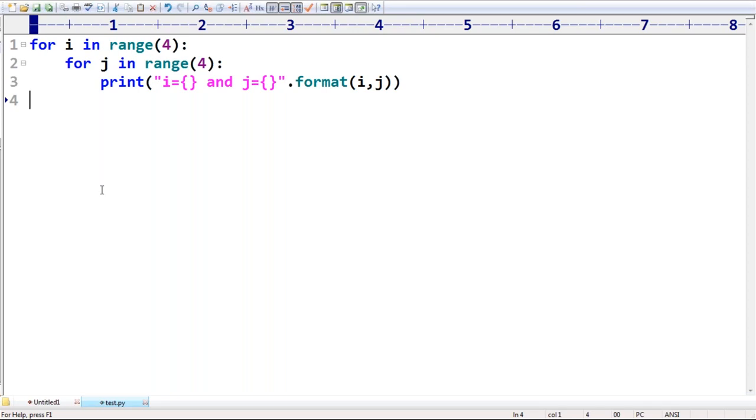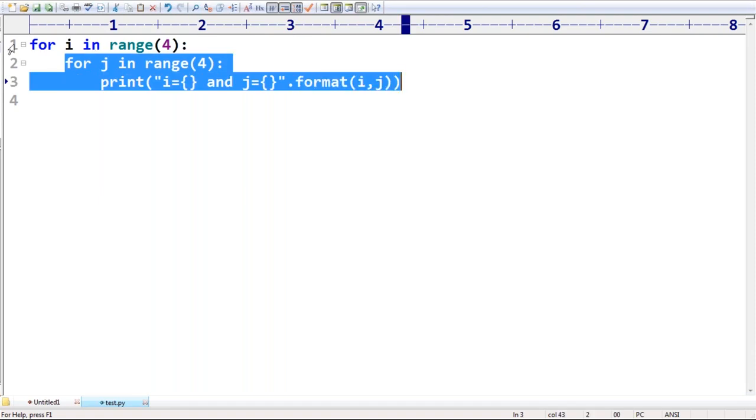Because I'm taking another for loop inside a for loop, which is nothing but the nested loops concept. Can you please guide what output we are going to get by default, sir?